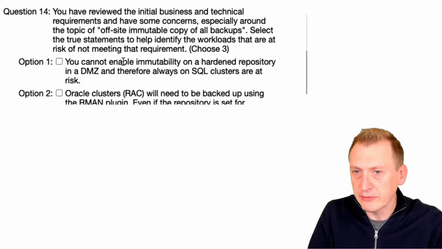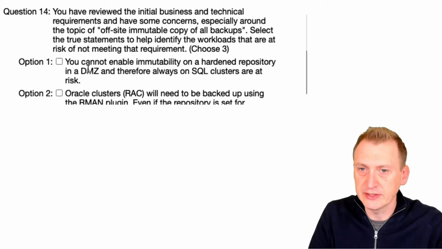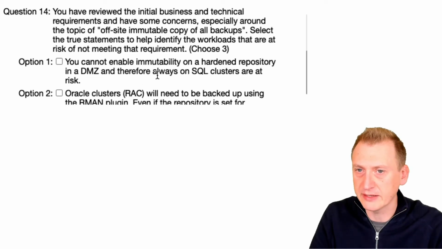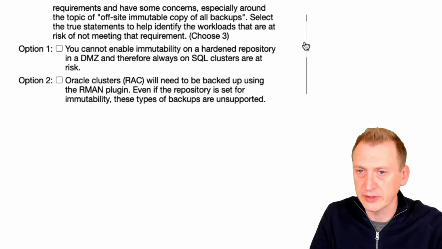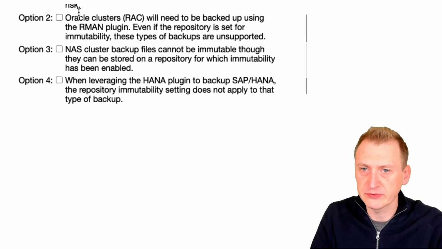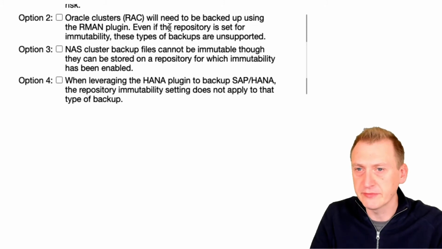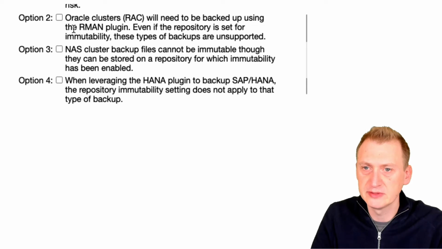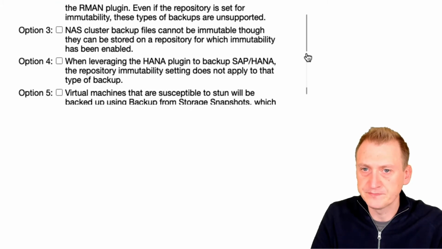You cannot enable immutability on a hardened repository in a DMC, and therefore always on clusters at risk. I don't think that's true. Why should it be? Oracle RAC clusters will need to be backed up using the RMAN plugin. Now that could be true. Even if the repository is for immutability, these types of backups are unsupported. Yes, that could potentially be an issue.